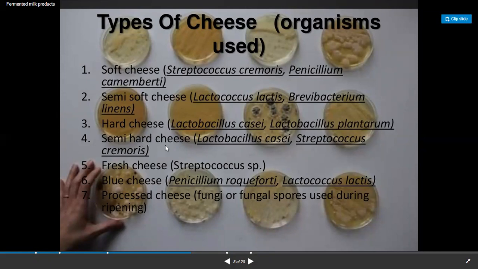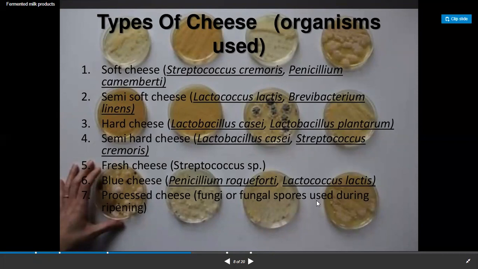For the semi-hard cheese, we use Lactobacillus casei and Streptococcus in combination. For the fresh cheese, we use Streptococcus for the fermentation. For the blue cheese, we use Penicillium roqueforti, which is a fungus, and Lactobacillus lactis.